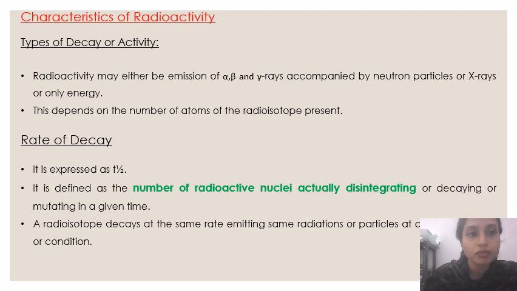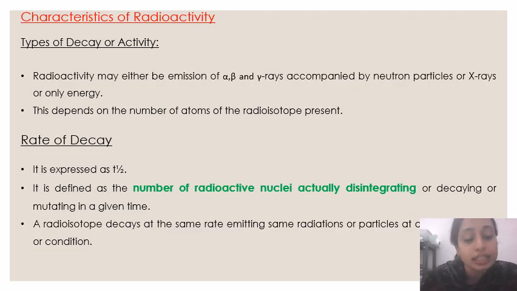Next are the characteristics of radioactivity, that is, the types of radioactive decay. Radioactive isotopes emit alpha, beta, gamma radiations based on the radioactive disintegration they undergo. There are X-rays and alpha, beta, gamma rays, all different based on their properties. And there is a term called rate of decay. Rate of decay means half-life, T half. You might have already learned about T half.